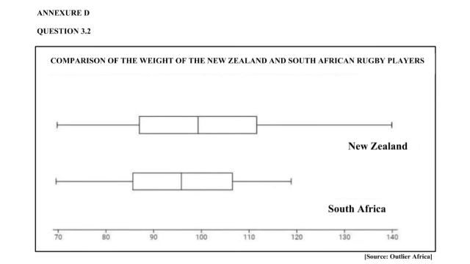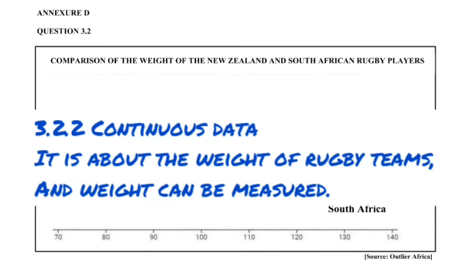So for example, here we are dealing with the weight of the rugby players. To get somebody's weight, you don't count a person's weight. You can't say, I can count your weight by just looking at them. They need to get on a scale and you need to measure it. And that's what we call continuous data. So the answer to 3.2.2 is continuous data, because it is about the weight of the rugby teams, and the weight can be measured.